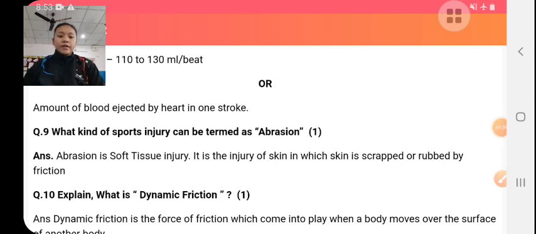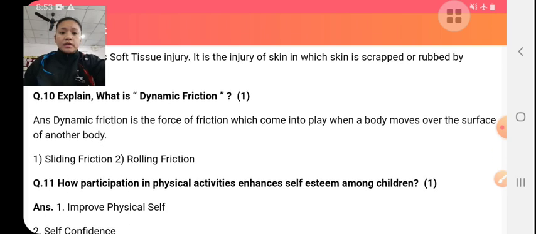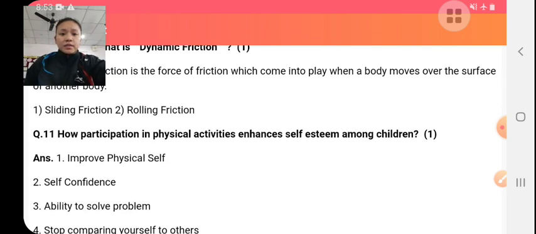first aid treatment is: first avoid further friction, clean the affected part, wash it properly with Dettol, etc., and use some antiseptic cream. Next is friction, which is not in the syllabus.